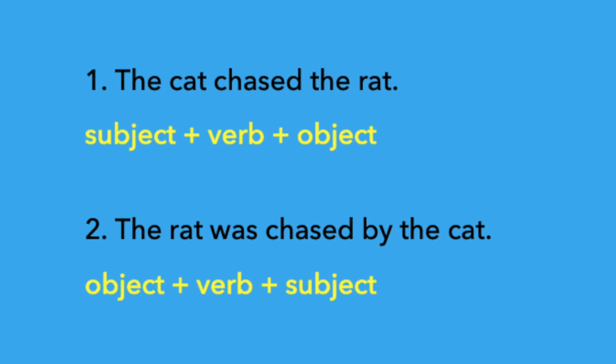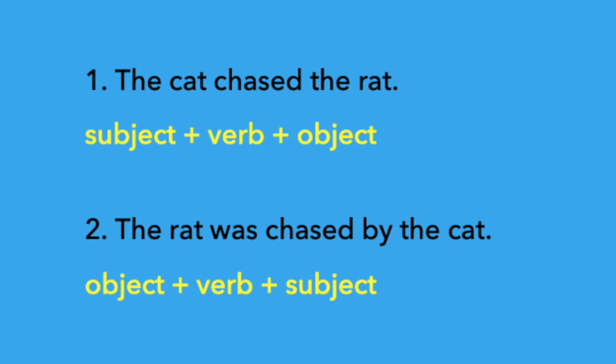Is that clear? When a sentence is changed from the active form to the passive form, the object of the active verb becomes the subject of the passive verb. See the sentences again. In the first sentence, the cat is the subject. The cat chased the rat. Object is the rat. In the second sentence, the object has become the subject. The object rat has become the subject. The rat was chased by the cat.